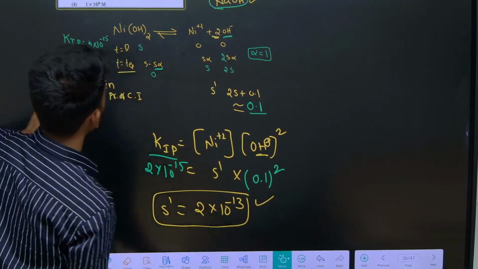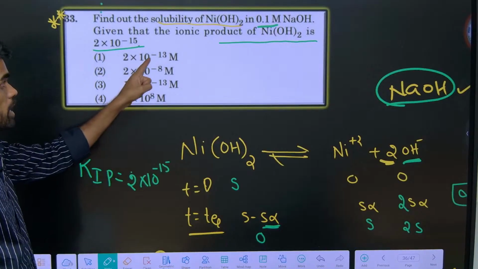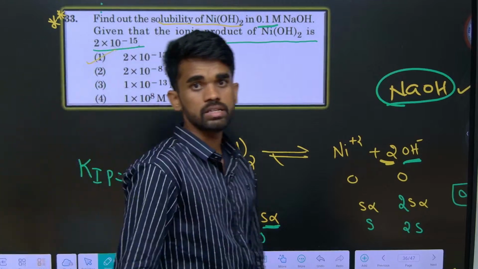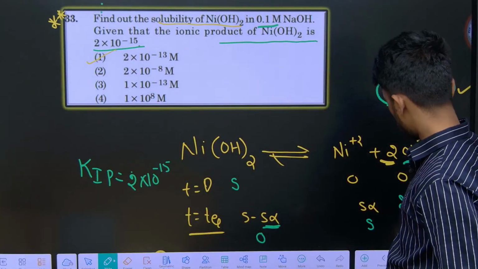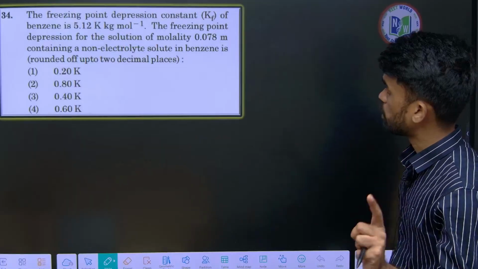So just check, is there any option of this kind? Yes, 2 into 10 power minus 13 molar. So this will be the exact answer here. Okay, I hope it is clear, there is no confusion. Try to focus on this kind of questions. From solubility you can expect one question again.